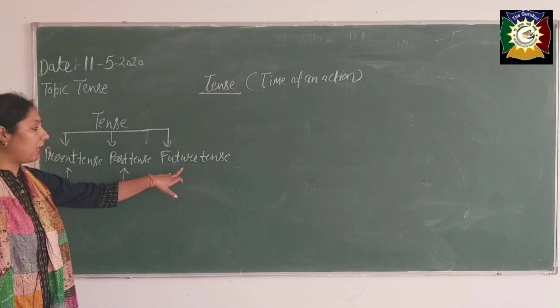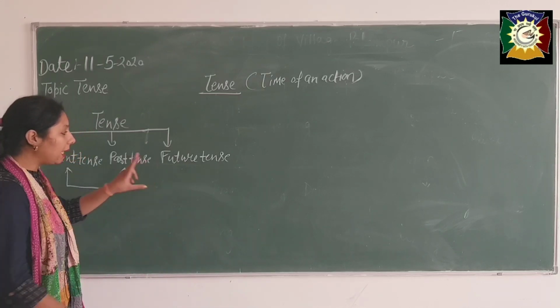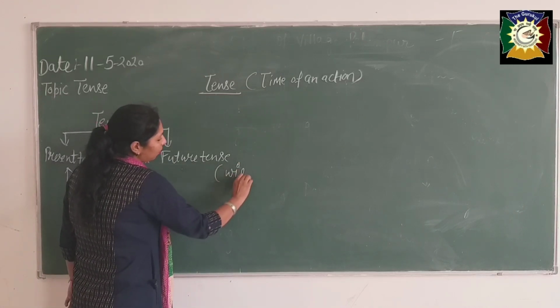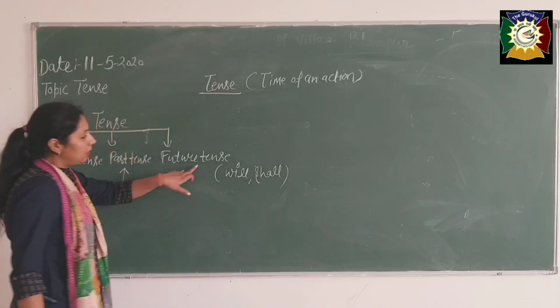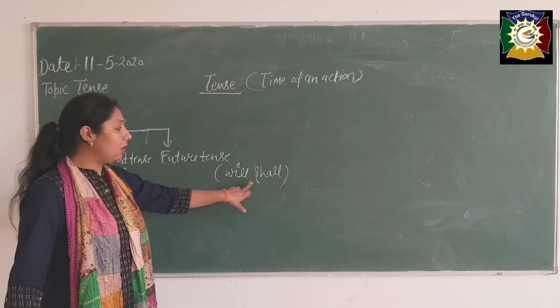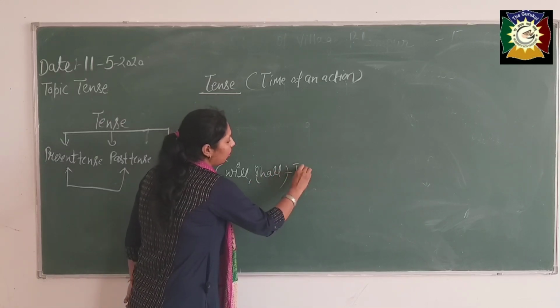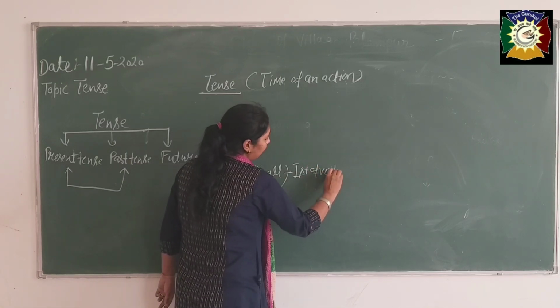Traditionally, the future tense, whatever we are using by using will or shall, you know very well about that. We use future tense with the use of will or shall, but with will or shall we use the first form of the verb.